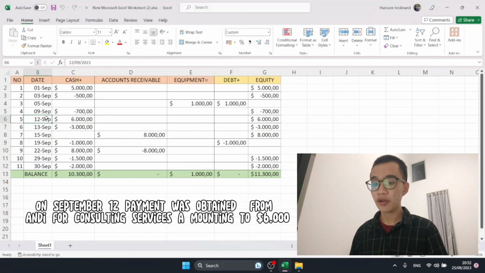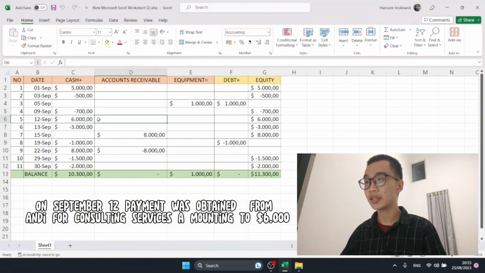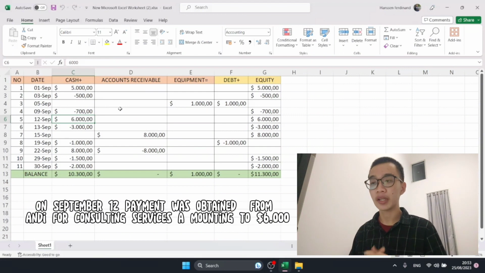Okay, next, number 5. On September 12, payment was obtained from Andy for consulting services amounting to $6,000. So on 12 September, we sold our consulting services to Andy. The cost for the services is $6,000, and it's been paid already. Okay, udah dibayar. So of course we get our cash, we get money. Our cash is increased by $6,000, and our equity by $6,000.